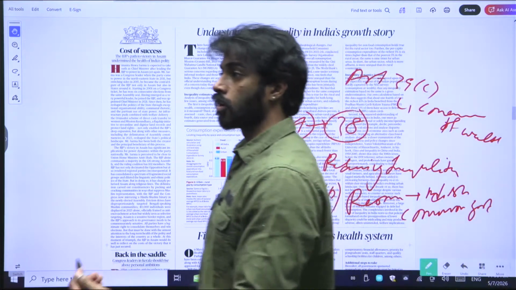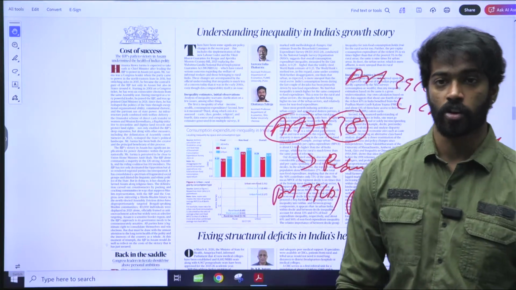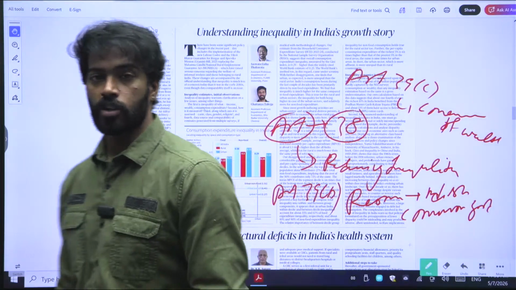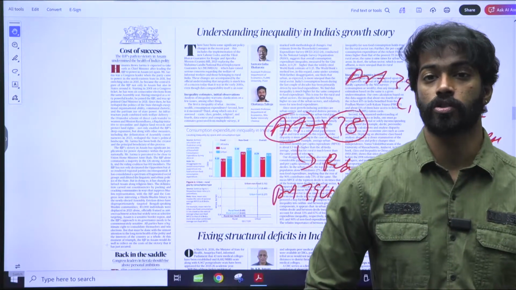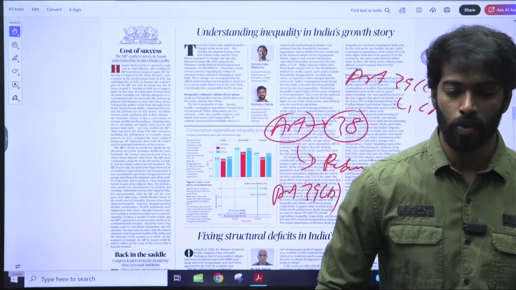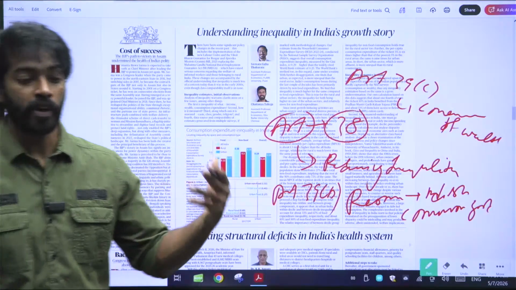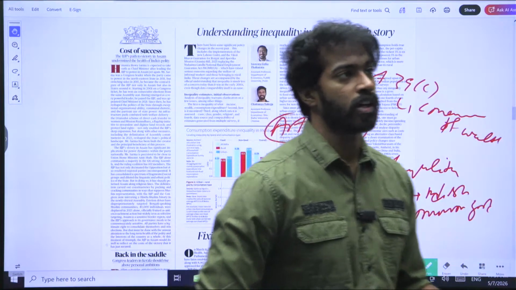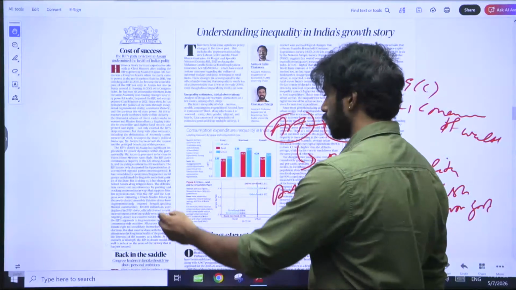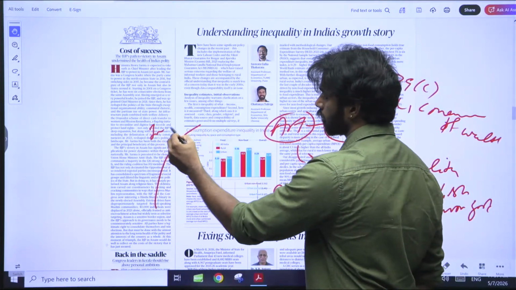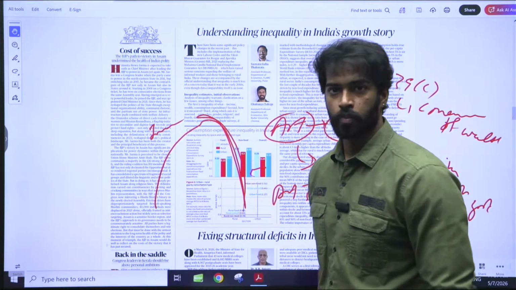But if you see all of the reports or the inequality indexes that are given, they say that the top 10% or top 1% hold the majority of the income. That shows that there is a high amount of inequality, and this is what this particular editorial is talking about. Despite what the government is saying and doing, there is looming inequality everywhere. Whenever there is looming inequality, there are developmental delays. Because as development increases, in the start there is inequality, but as development increases more, the inequality should decrease. But what does it show?